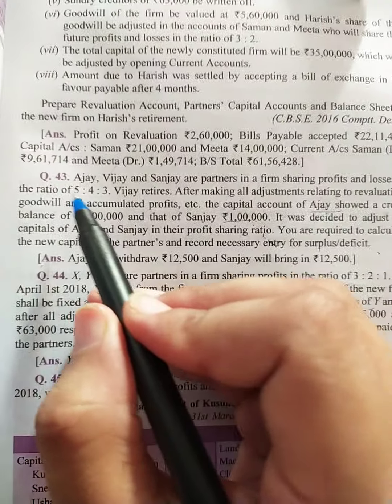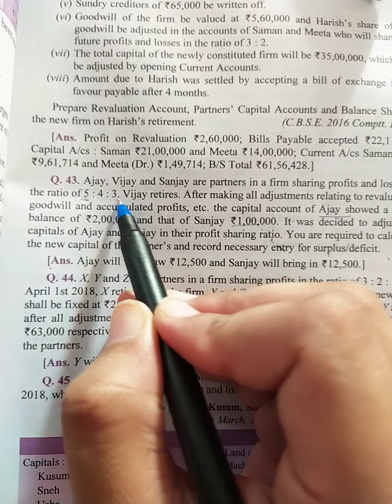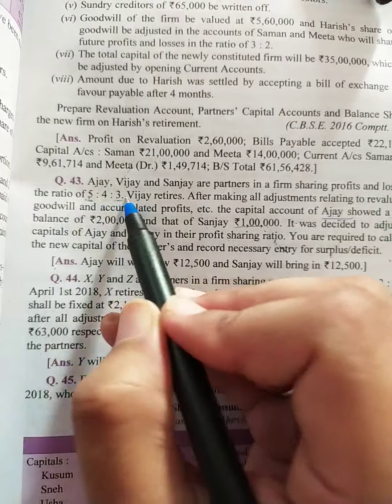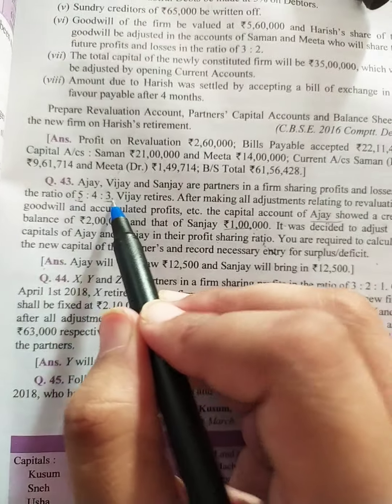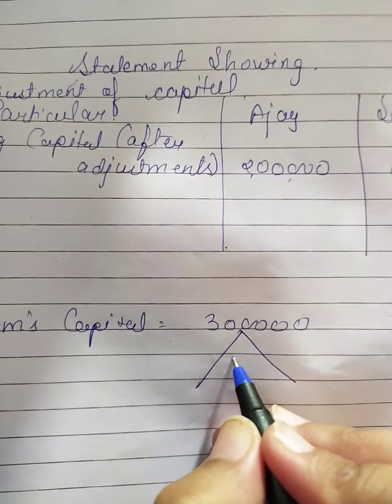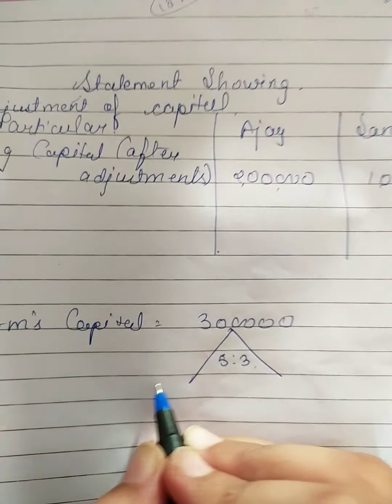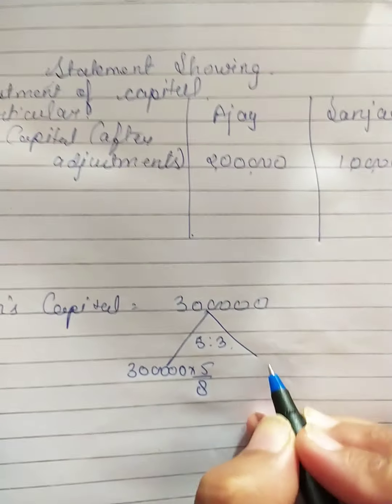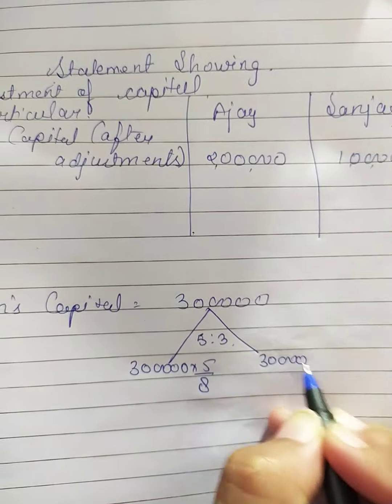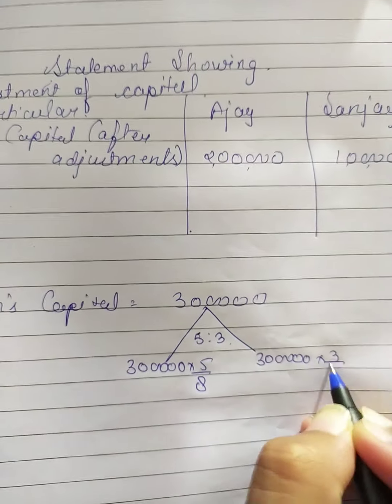So in this kind of question, the remaining ratio of Ajay and Sanjay will be their new profit sharing ratio. It means that will become 5:3. So it will be divided in 5:3. So 3 lakh multiplied by 5/8 and 3 lakh multiplied by 3/8.